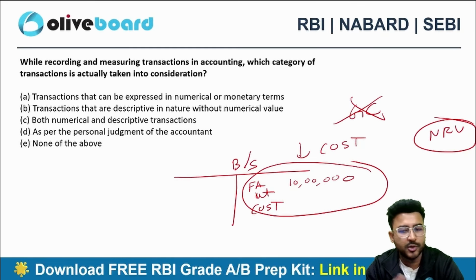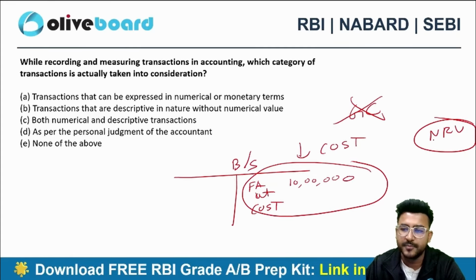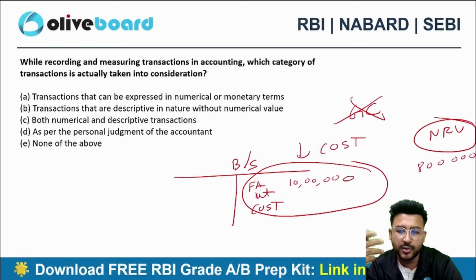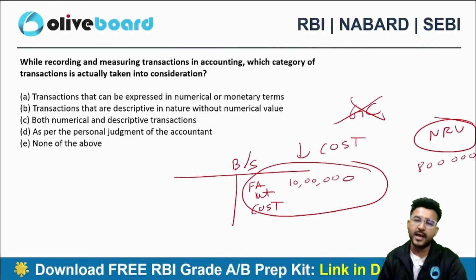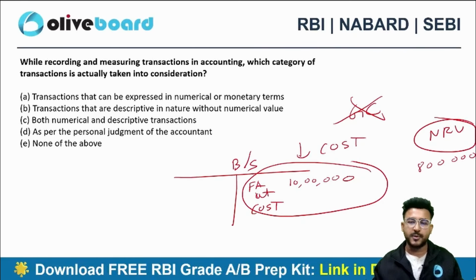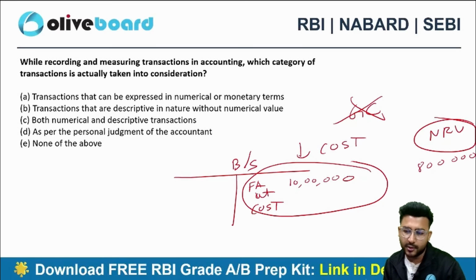What do you think? You are going to close down your business. Your fixed asset is valued at cost in the balance sheet at 10 lakh rupees after charging depreciation. Maybe you are only able to realize 8 lakh rupees now. So what do you think? Which will be the apt approach? You would like to still continue valuing the fixed asset at cost, or NRV, right? That's why I value the things at realizable value, because it makes more sense, because I am closing down the operation. So it doesn't matter कि मैं उसको cost पे चलाऊं. Why? Because I have an intention of closing down the business, right?